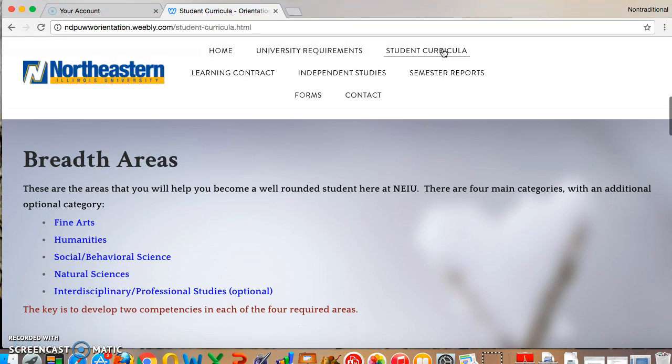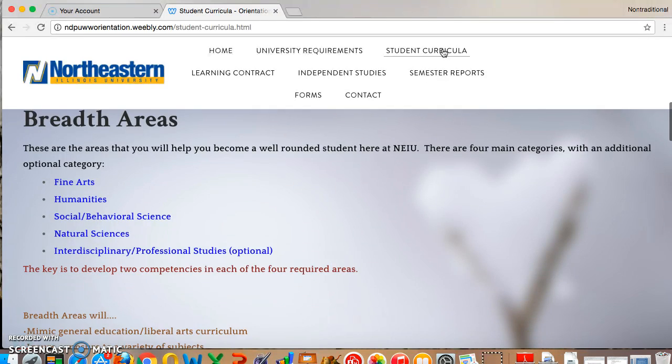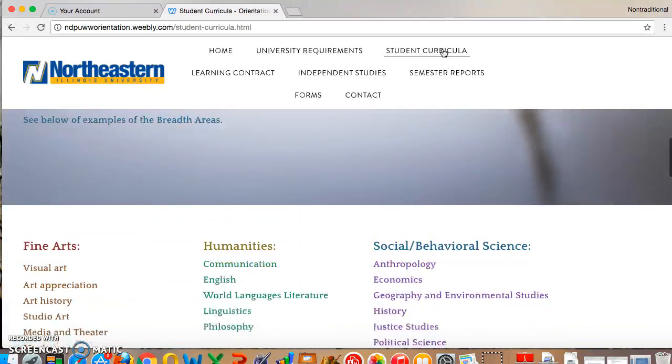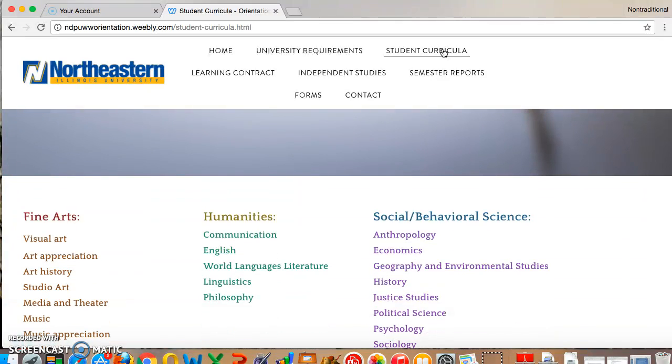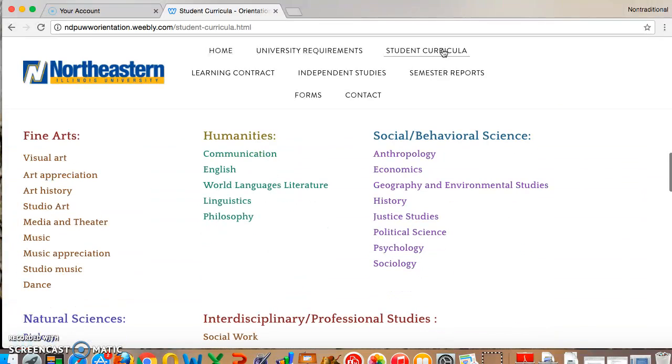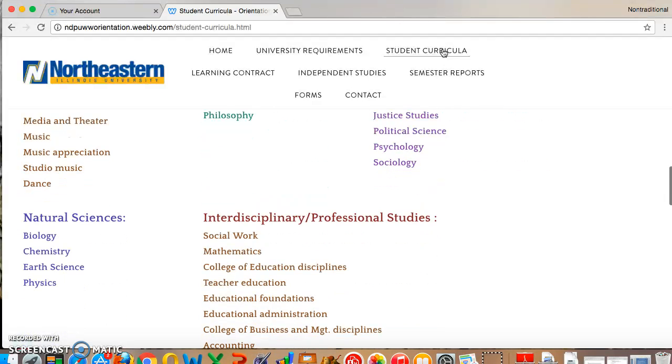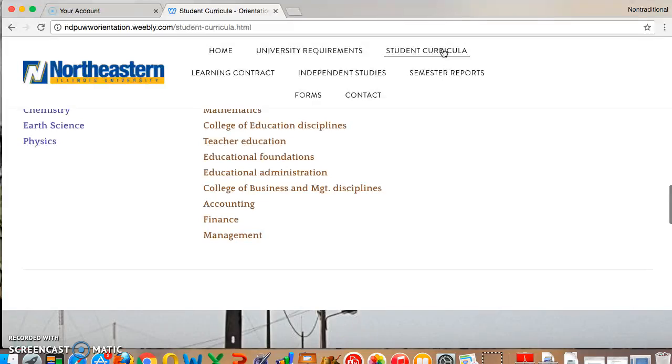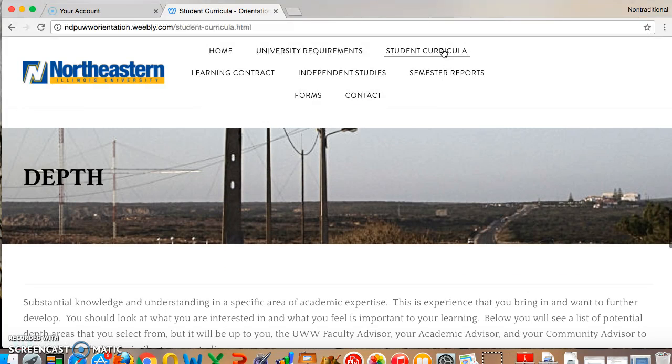In these areas, you will find that there are breadth areas which are fine arts, humanities, social and behavioral sciences, natural sciences, and interdisciplinary professional studies. You will need to find a couple of things that will fulfill these requirements in school or outside of school or during your independent study. Those can be further explored with your academic advisor as well as the NDP faculty here at Northeastern.